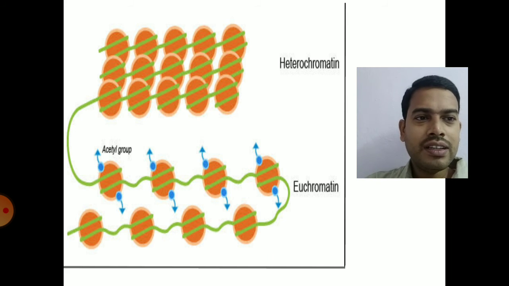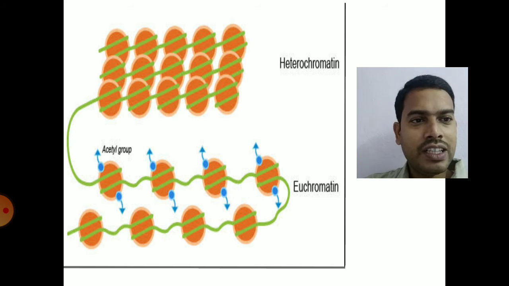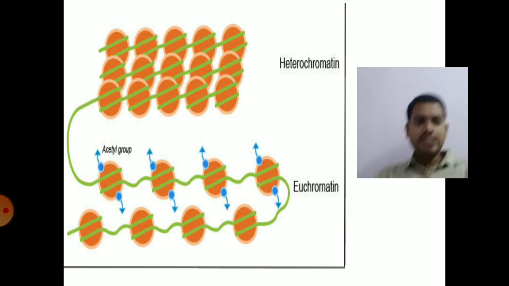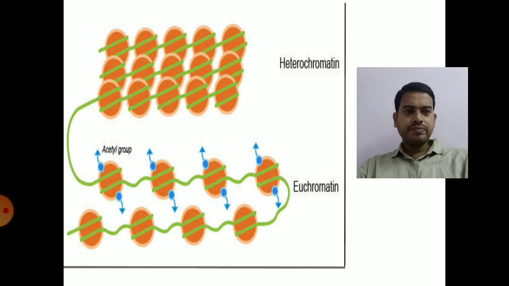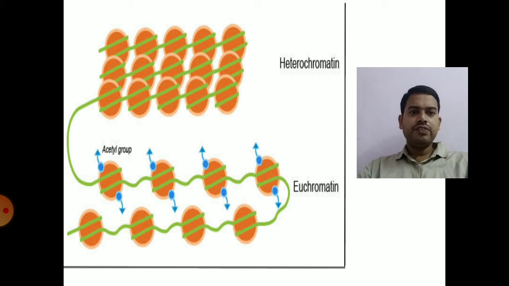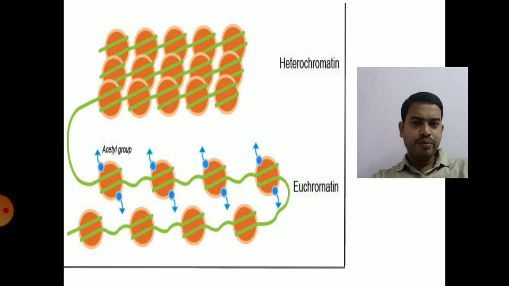If you want to control the expression of genes at the chromatin level, the euchromatin will be converted back into heterochromatin, or you can prevent the process of acetylation by inhibiting histone acetyl transferases, and thereby prevent the conversion of heterochromatin to euchromatin. So this is the process of prevention of gene expression at chromatin level by chromatin remodeling.